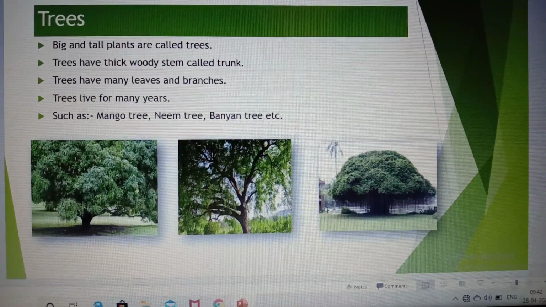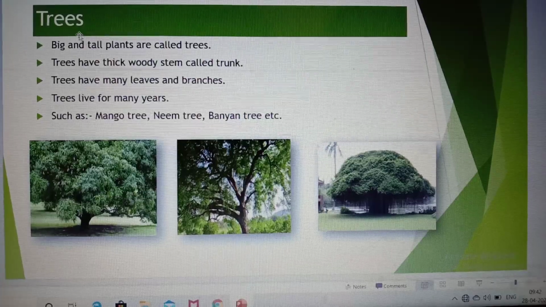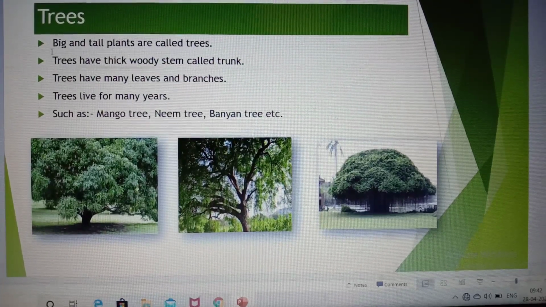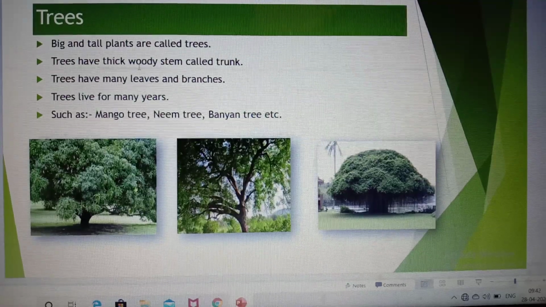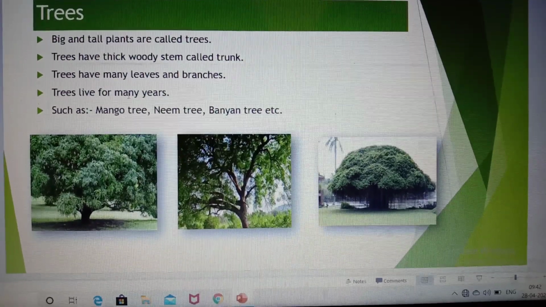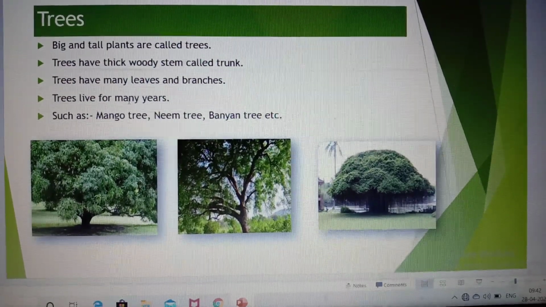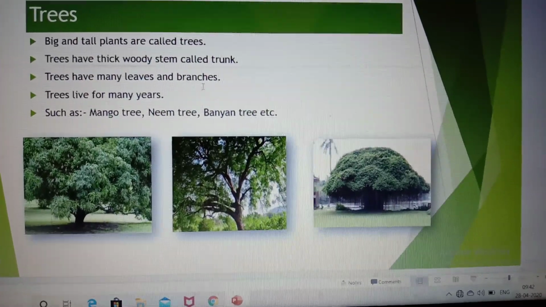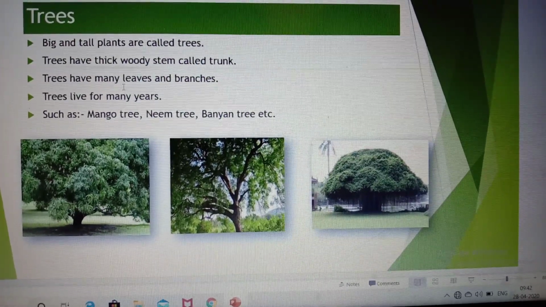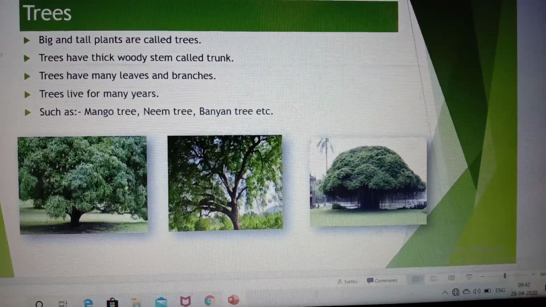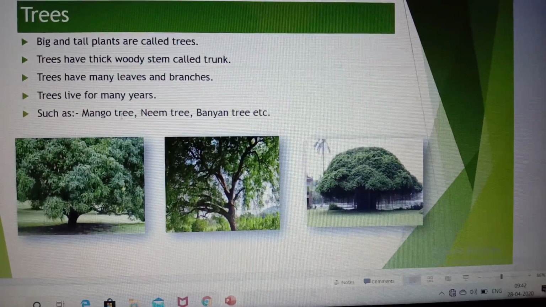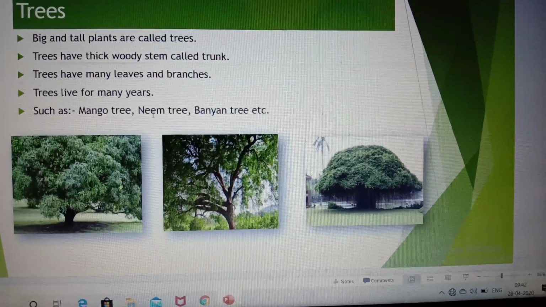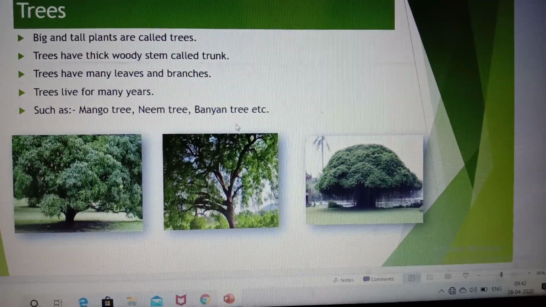So big and tall plants are called trees. Trees have thick woody stem. The stem of trees are called trunks. Trees live for many years. Trees have many leaves and branches, such as mango tree, neem tree, and banyan tree.